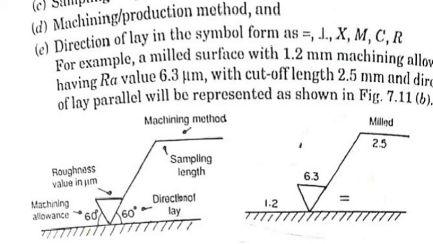Next one is machining allowance: a milled surface with 1.2 mm milling allowance, so 1.2 is the machining allowance. And next one is lay. Here the direction of lay is parallel, so this is the parallel symbol, equal.